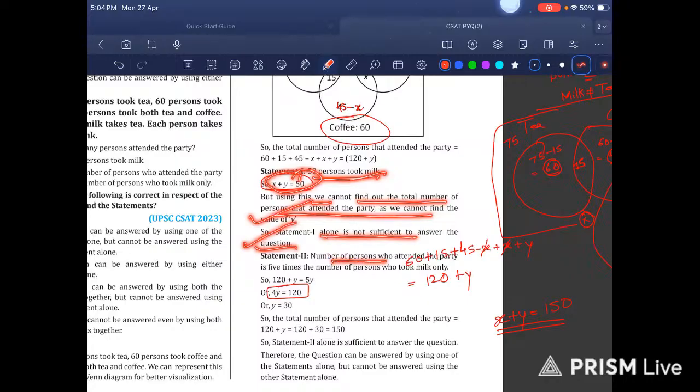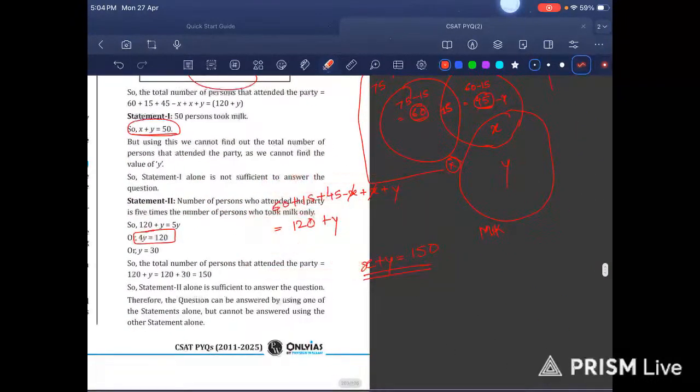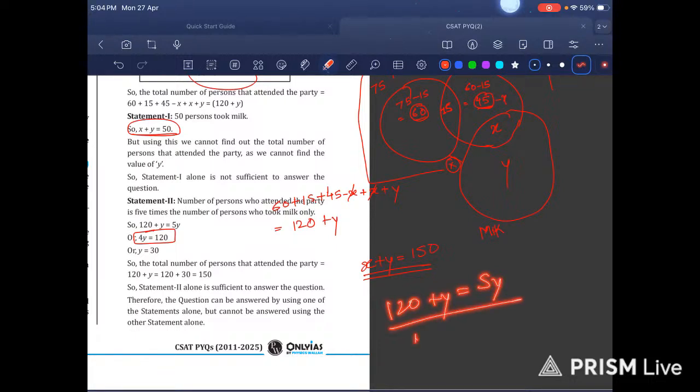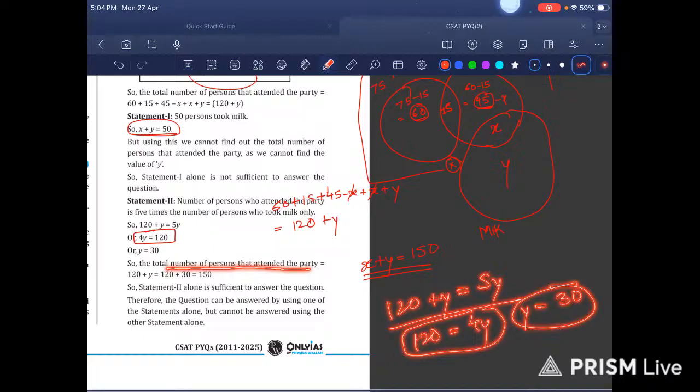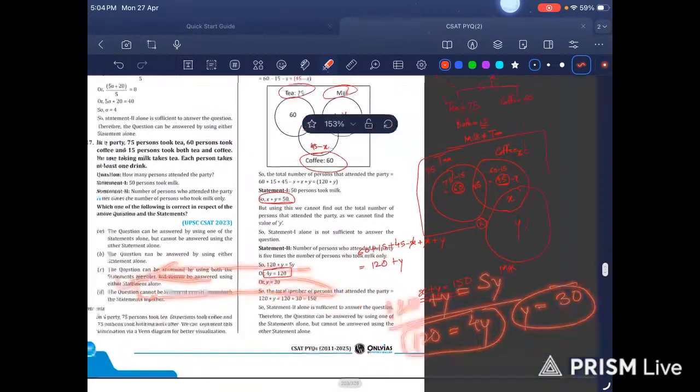Statement 2: the number of persons who attended the party is 5 times the number of persons who took milk only. 120 plus Y is 5 times that of this. Then this becomes 120 is equal to 4Y. That means Y is equal to 30. So the total number of persons who attended the party can be found. So statement 2 alone is sufficient to answer this question.